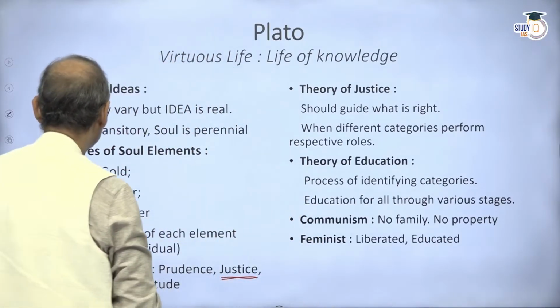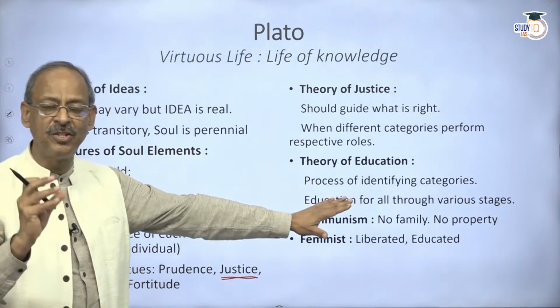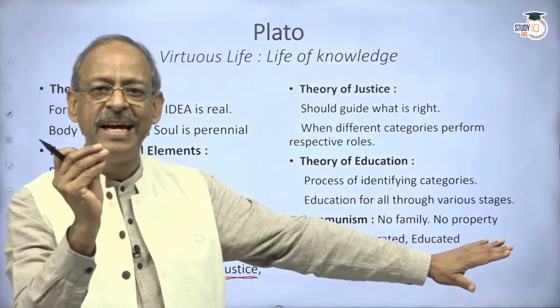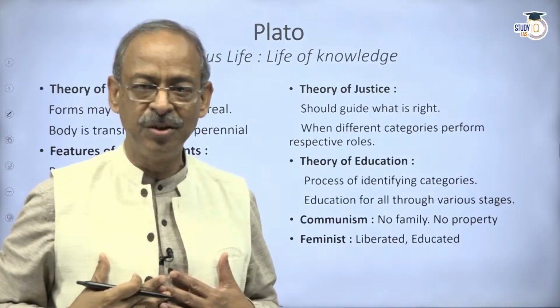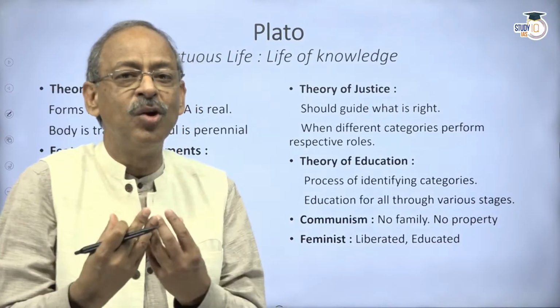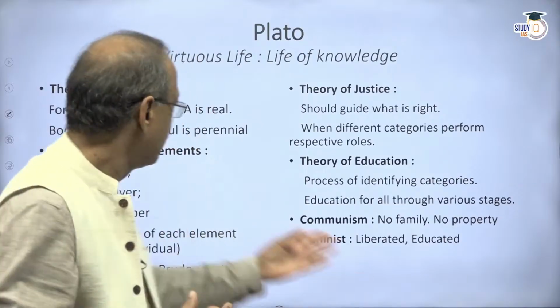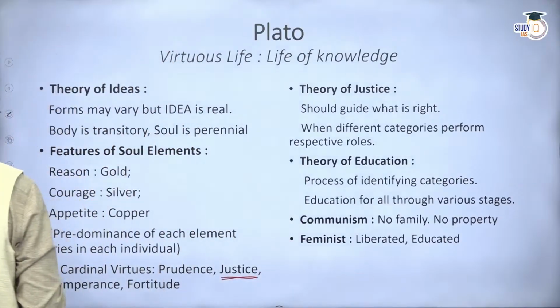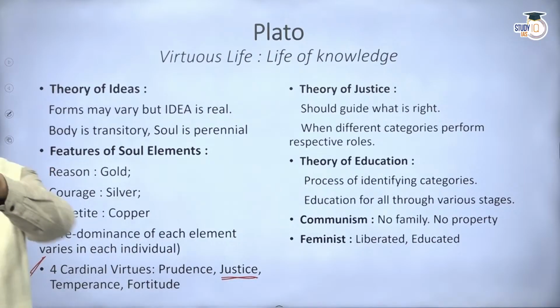And he says that whereas the body is transitory, the soul is perennial. What is that soul? The essence of anything that is perennial. Similarly, the body is a form, whereas the soul is permanent, and the soul exists in every human being. That's what he's saying. Now, what are these features of the soul? And from these we will derive what he meant by justice.